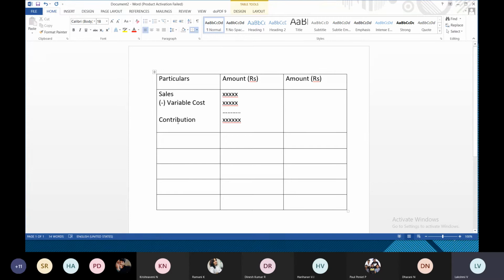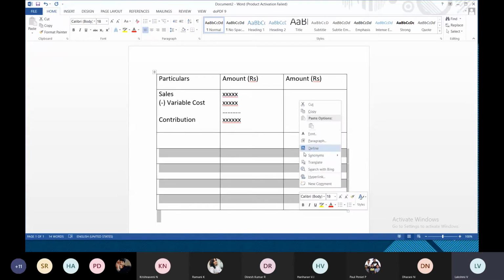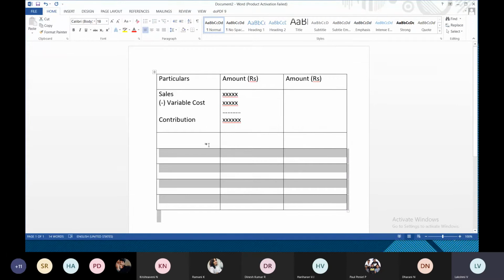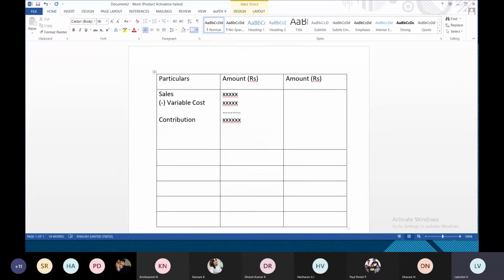Contribution. So what is meant by this contribution means the contribution means the margin that you earn. So you have made this much of sales. With that, if you subtract your variable cost, you will be obtaining the contribution, which is nothing but the margin that you get out of that. So contribution. Now from contribution you have to subtract the fixed cost.